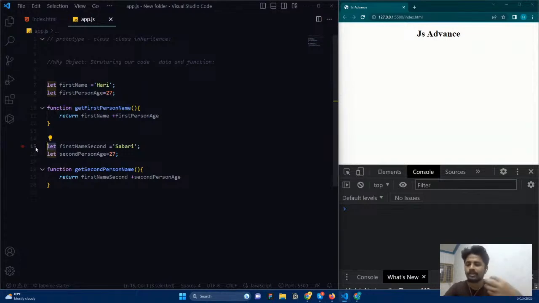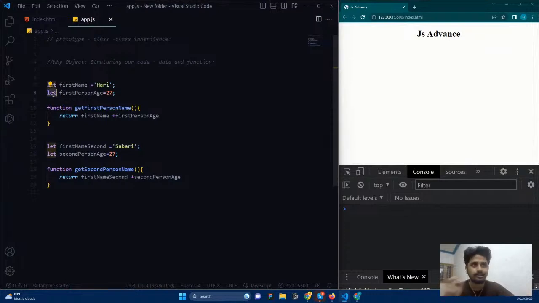Remember, you may want to create an application that handles data of 1,000 people, 2,000 people. Imagine that in that case we cannot create simple single variables like this. That is why you can see this information and this information are related to each other, and also we have repetition of code. That is the one thing that we need to fix.